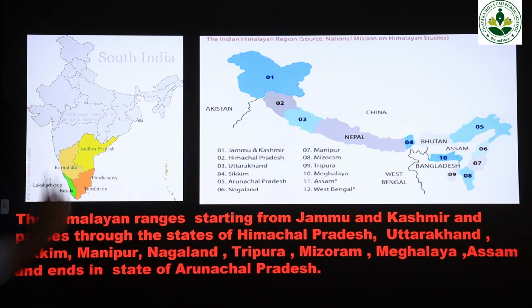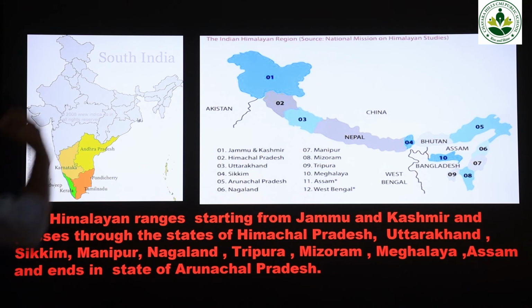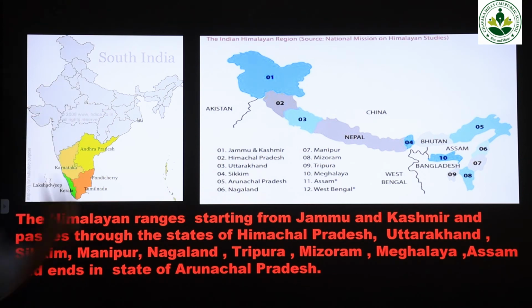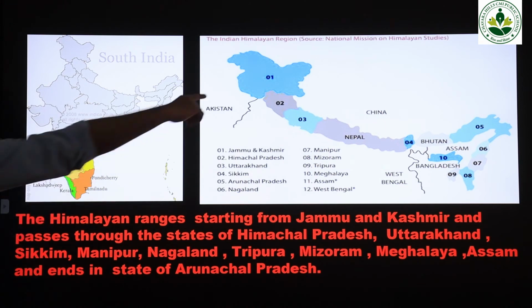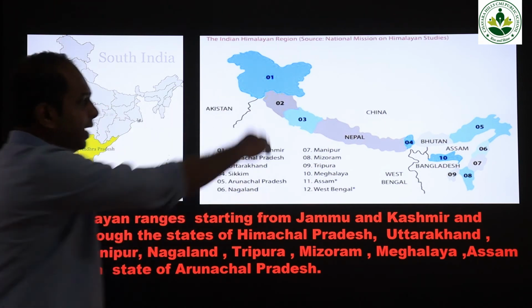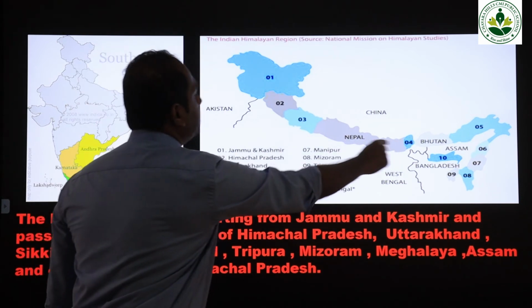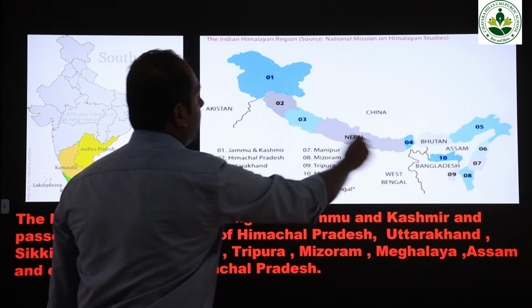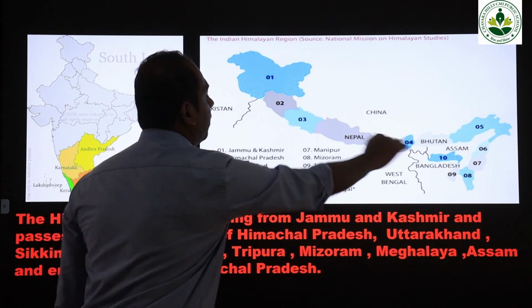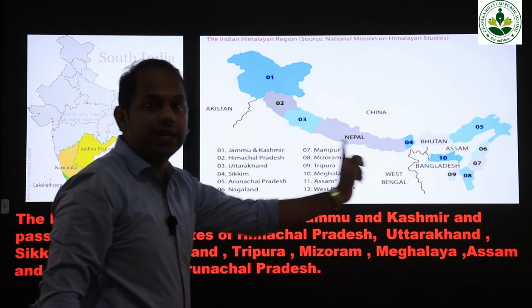As I told you, we have 28 states like Kerala, and some states are located in the northern part of India. As you see here, we'll be studying the Himalayan mountain ranges. This colorful area is covered with the Himalayan mountain ranges.